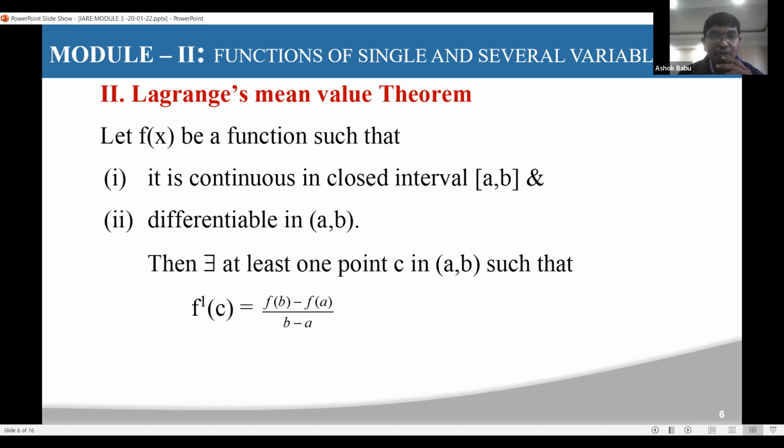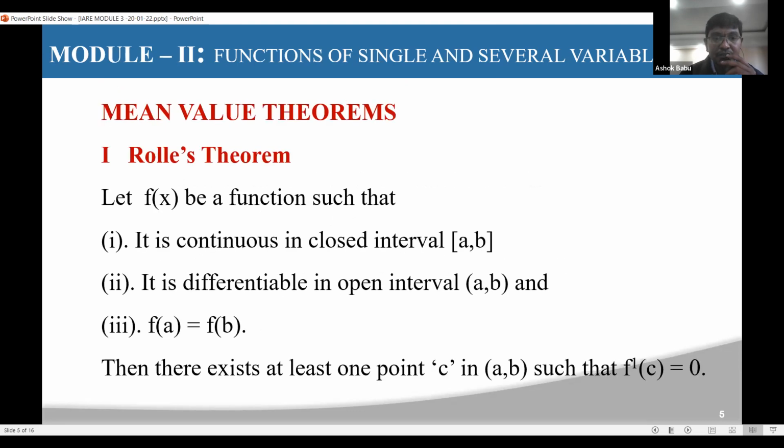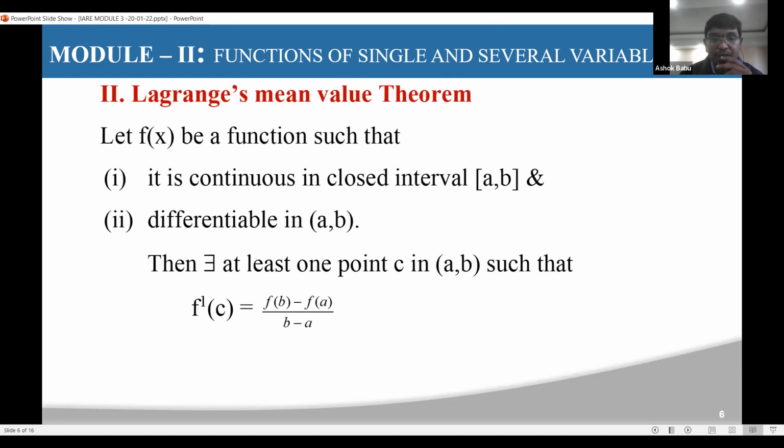Comparing Rolle's theorem and Lagrange's: Rolle's theorem has three conditions, and here there are two conditions. In Lagrange's theorem the third condition, f of a equal to f of b, is not mandatory. But here f dash of c equals f of b minus f of a by b minus a is the condition, and there exists c belonging to a comma b.